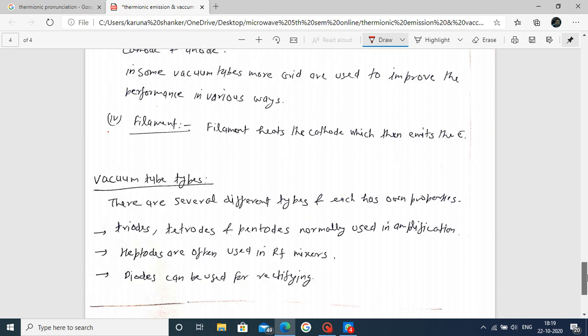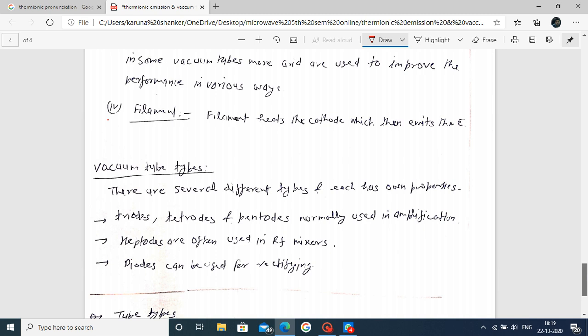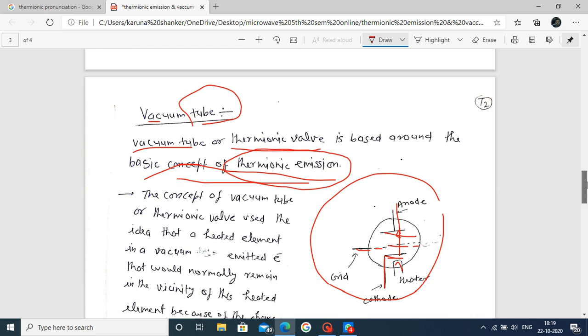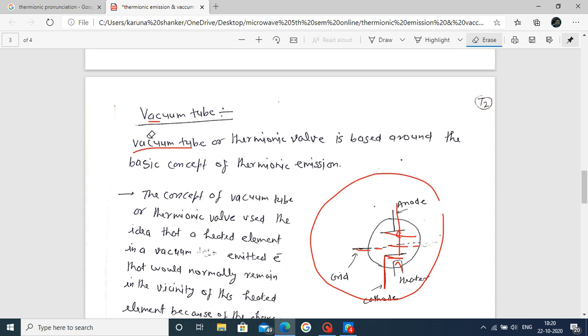And next we focus upon the types of vacuum tube. A vacuum tube is also called a thermionic valve. Let me explain the working again with a few points.